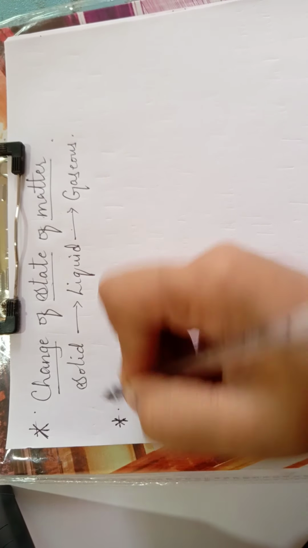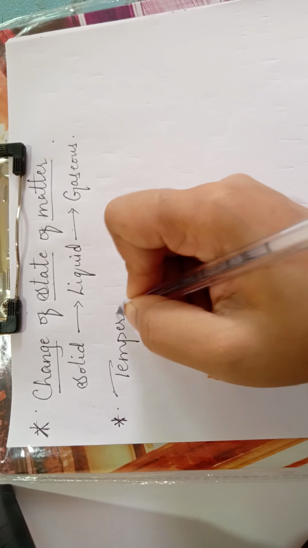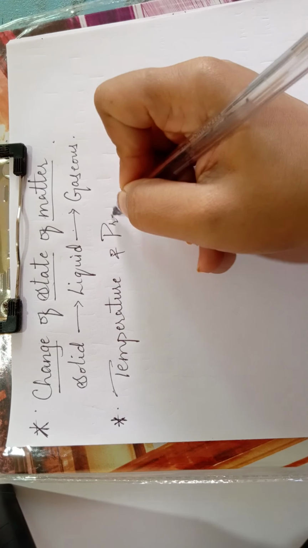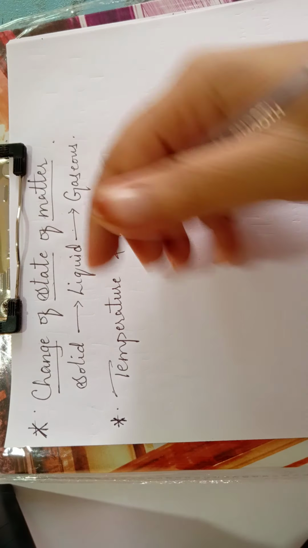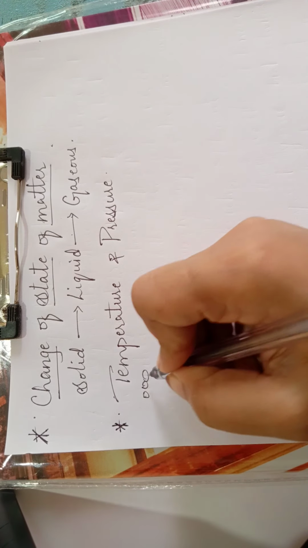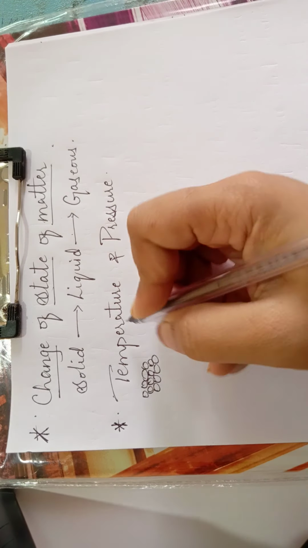Here there are two physical quantities, temperature and pressure. These are the two physical quantities that can help us to change the arrangement of the particles, the spaces, the geometry that they have formed by their arrangement.